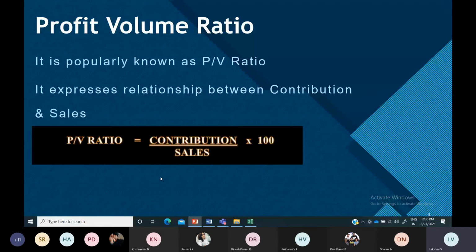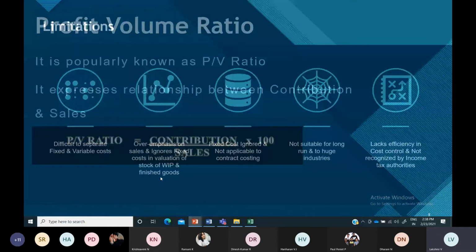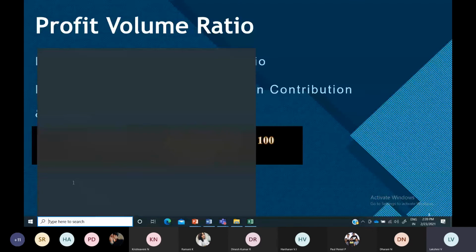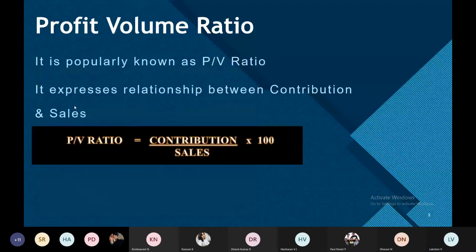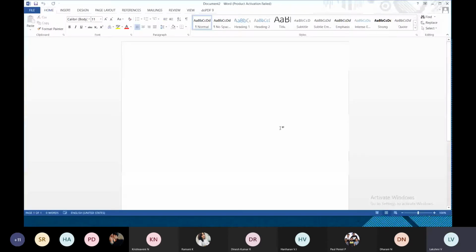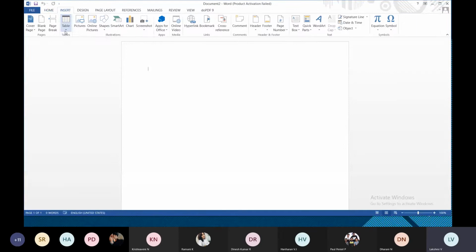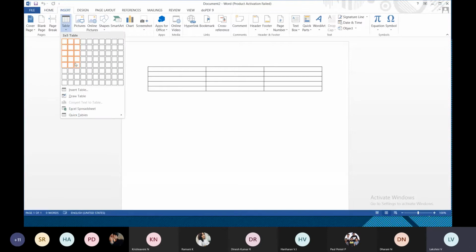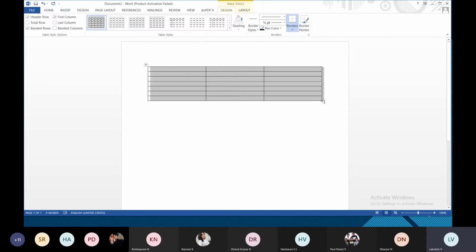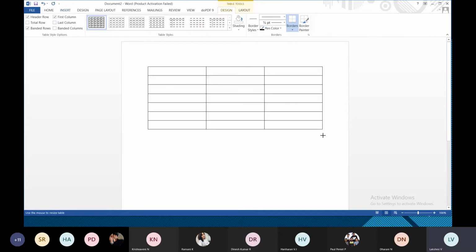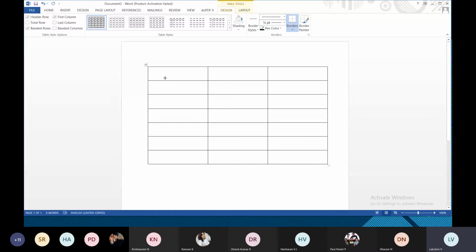Here you will be having several calculations, everything. So let us discuss one by one. You'll be having a format here. So let me first put up that format here. You have to mention statement showing profitability like that.